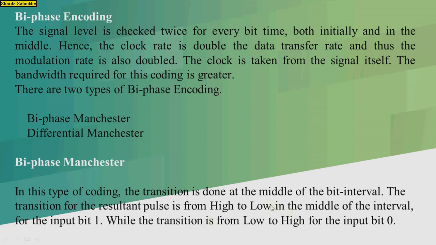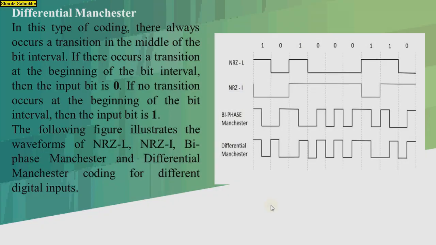So for biphase Manchester, if the data input bit is 1, the transition is from high to low in the middle of the interval. And if the data bit is 0, then the transition is from low to high.